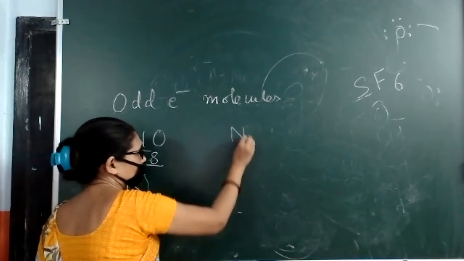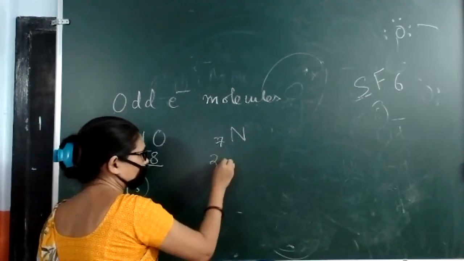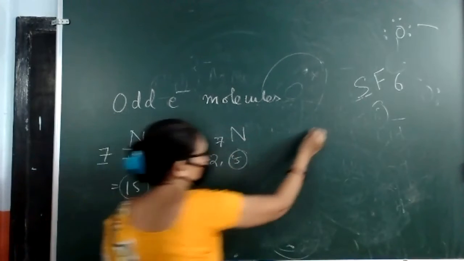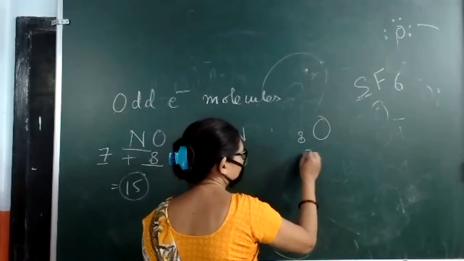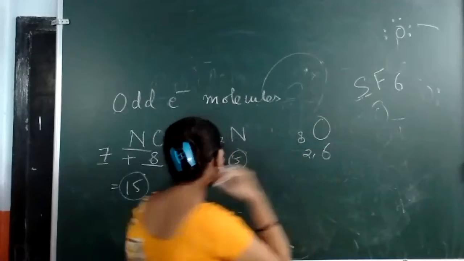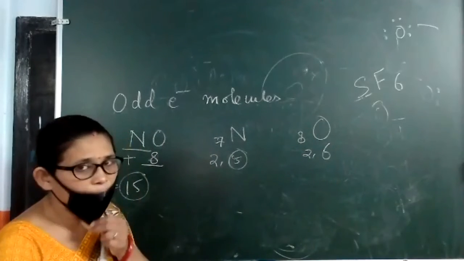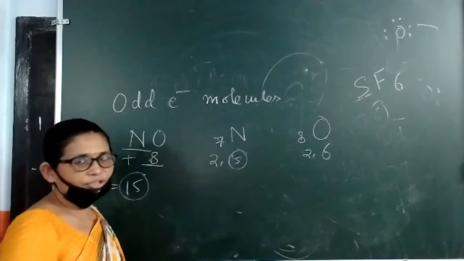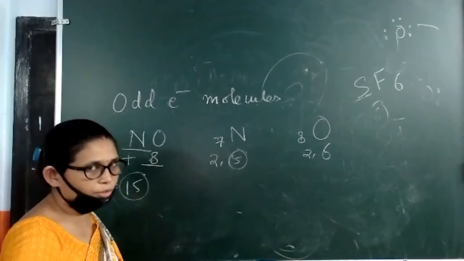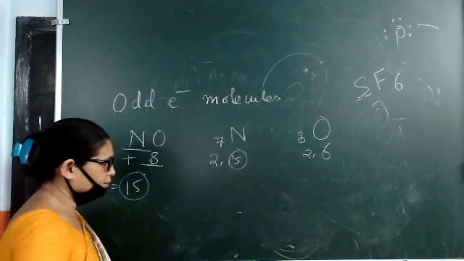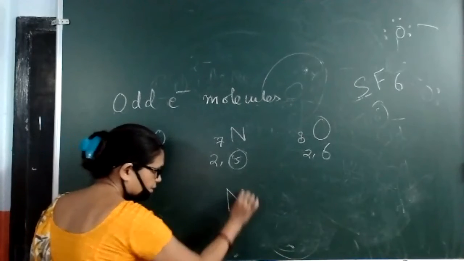And the total number of valence electrons will also come odd. Oxygen needs 2 more electrons. So how can we do that? So there is a problem.